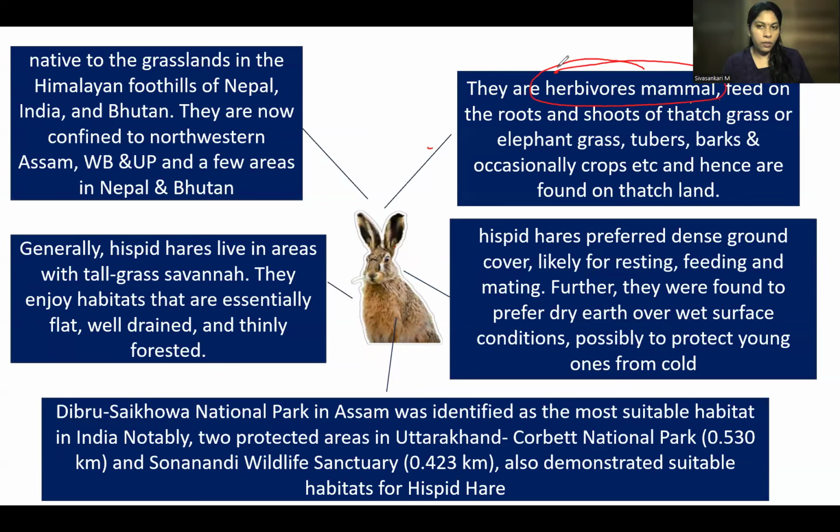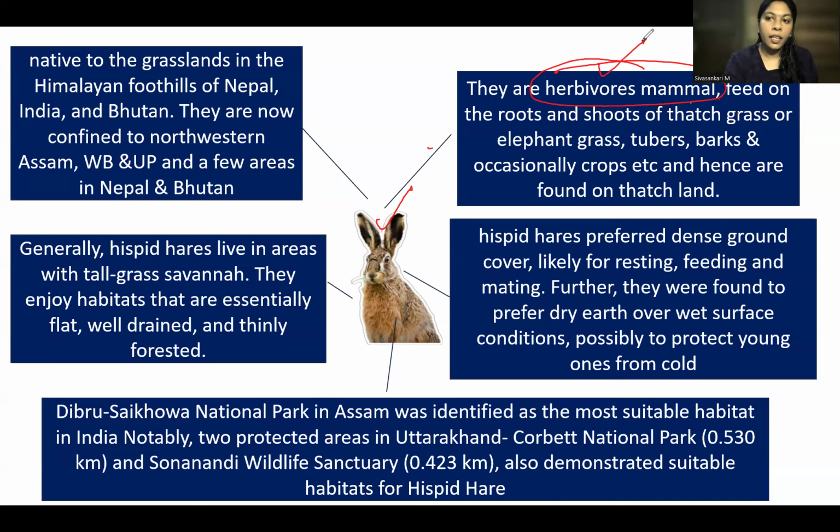If you see the previous year's questions, when they are describing a species, they would have given which of the below are mammals, or they will describe a species. They will describe the species is this and that, and these are the characters of the species. Which of the below suits the above description? This kind of question can come. So you should know this particular Hispid hare is a mammal. They may give only the name Hispid hare, and you may think differently, because mostly we always think like rabbit. We would have heard the name rabbit, but hare very often we would not have heard. So we should know it's a herbivorous mammal.